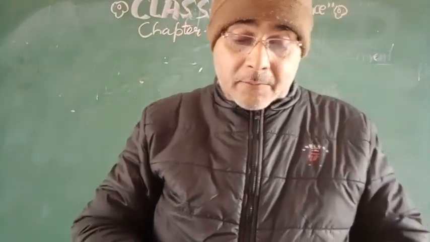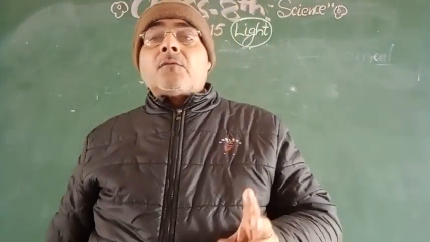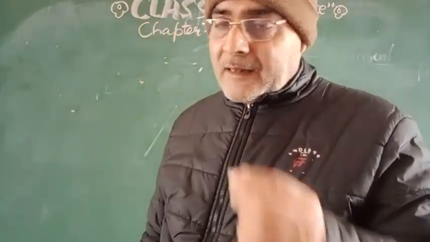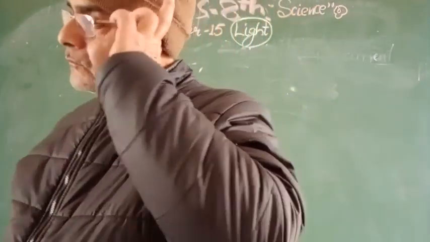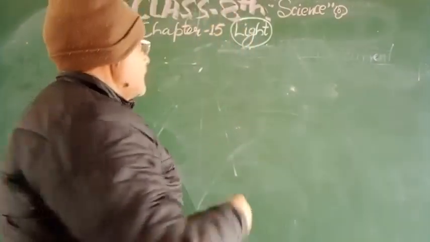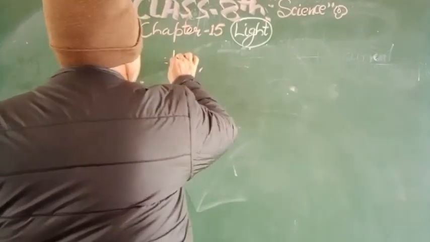And these optical images are of two types based on the nature of the optics, the nature of the glass. So two types of image. Number one, real image.